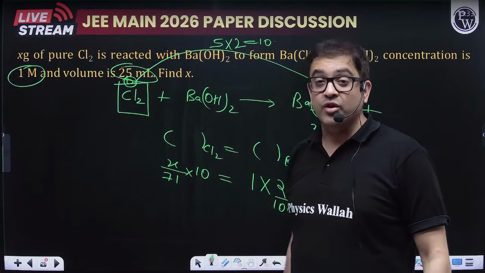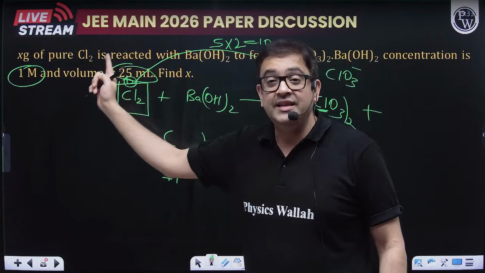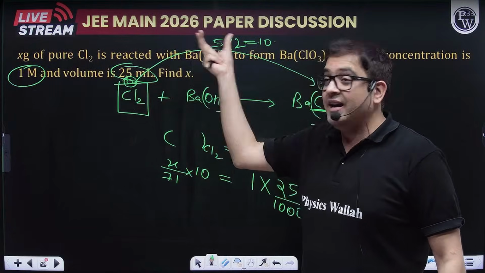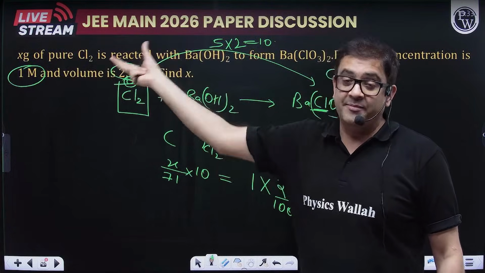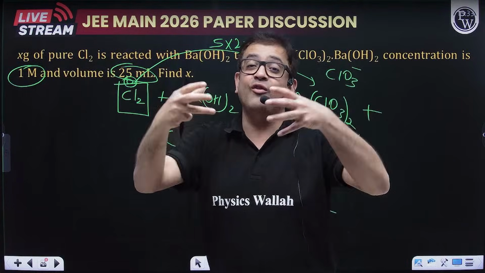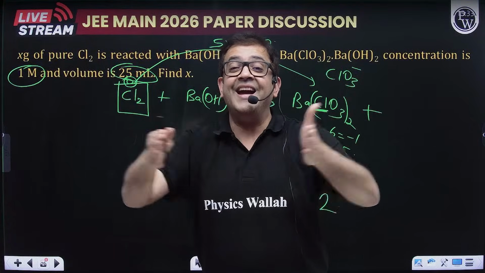Some students are also saying that it was not Cl2, it was simple HCl. So if it is HCl, then it will be just an acid-base reaction. So whatever X you are getting, I hope you are getting the logic. The law of gram equivalents you should always apply, because you do not have to then write the complete reaction.